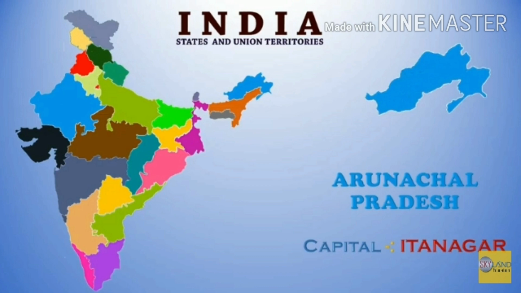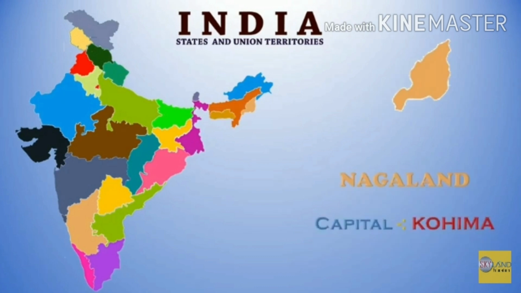Arunachal Pradesh. Arunachal Pradesh is the largest of the seven sister states of Northeast India. Its capital, Itanagar, is one of the most famous tourist attractions. Nagaland. It is not only famous for its mesmerizing scenic beauty but is also renowned for some important festivities as well. The capital of Nagaland, Kohima, is known for beautiful sights.